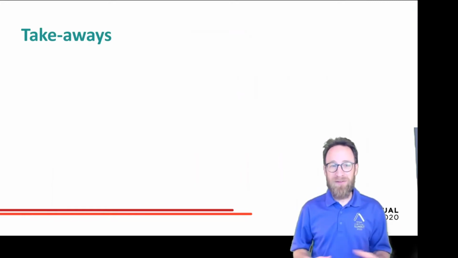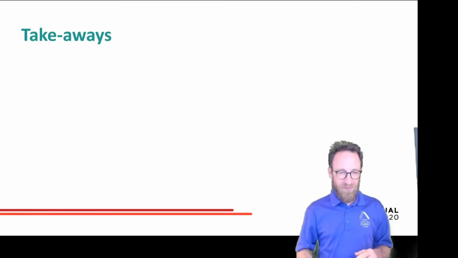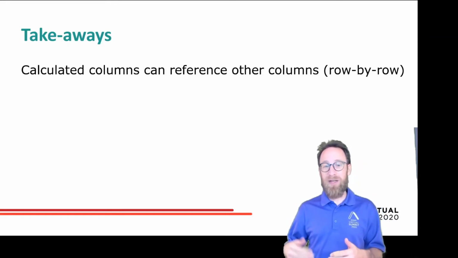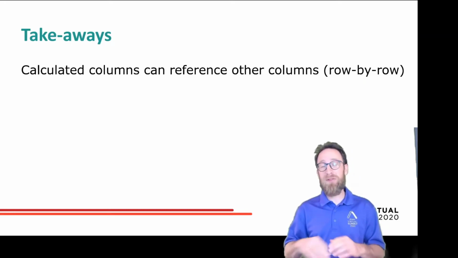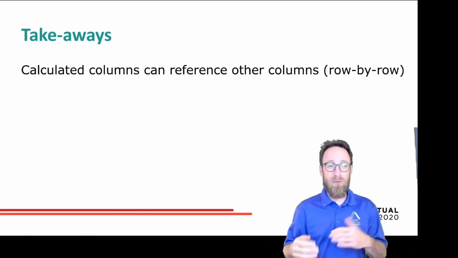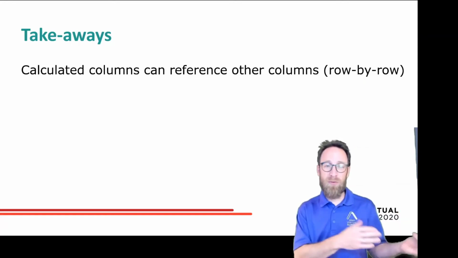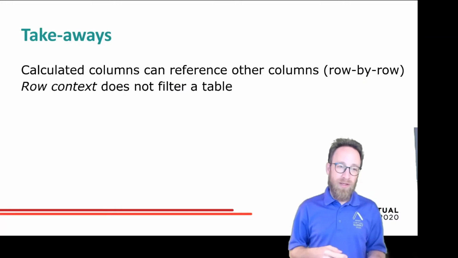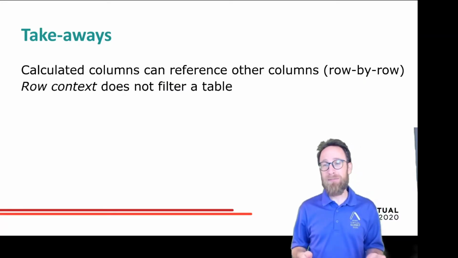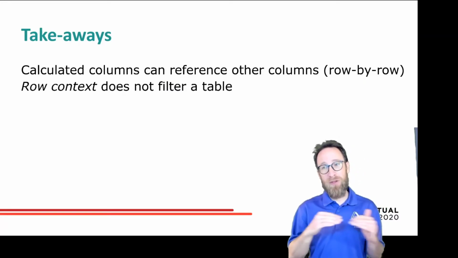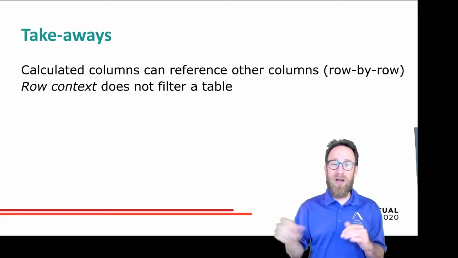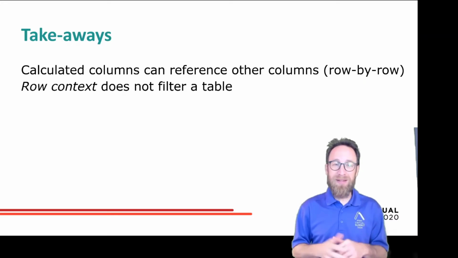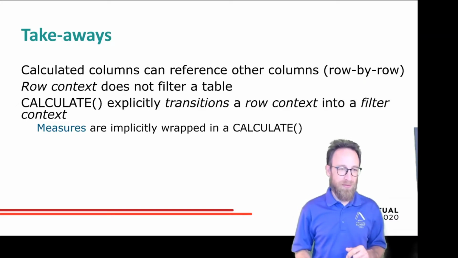So the takeaways from this section are that calculated columns can reference other calculated columns or other columns. This is done row by row, so there's no aggregation; we're just referring to other attributes of the same row. The row context is not filtering a table because it's only a row context. I'm at the current row, but if I then reach out to a table, then the table is not filtered by the row context.